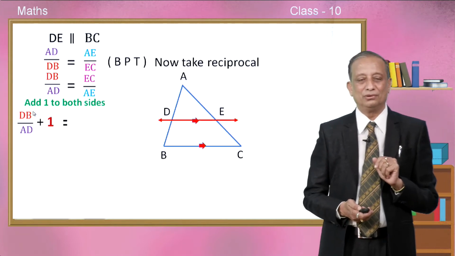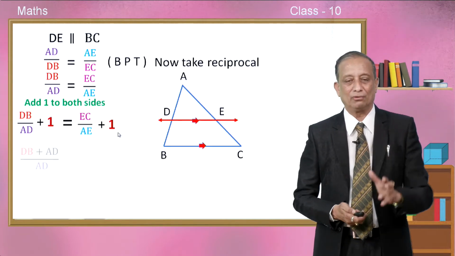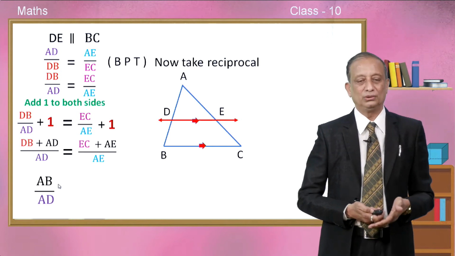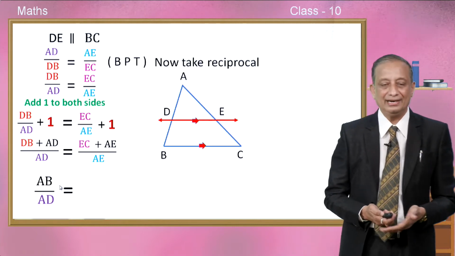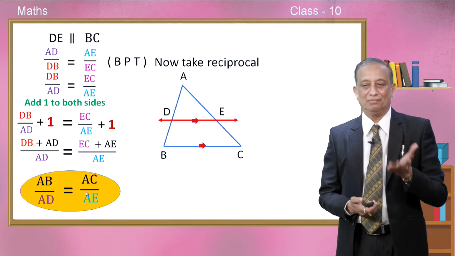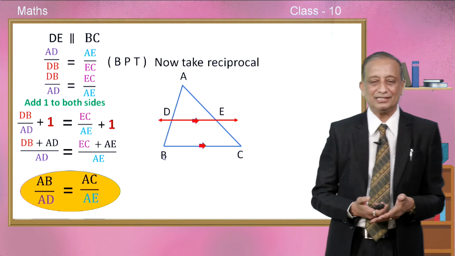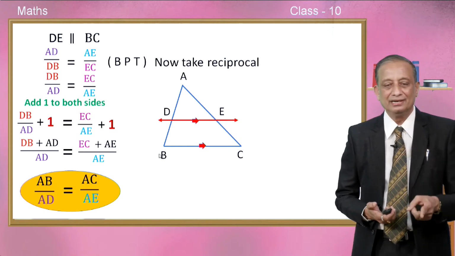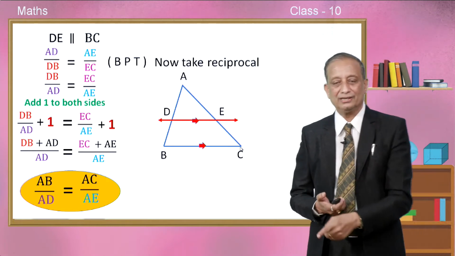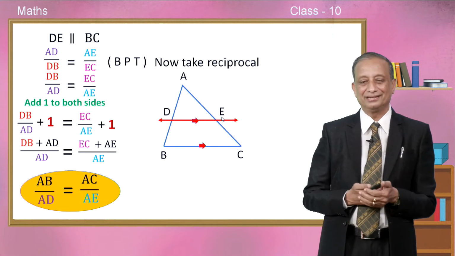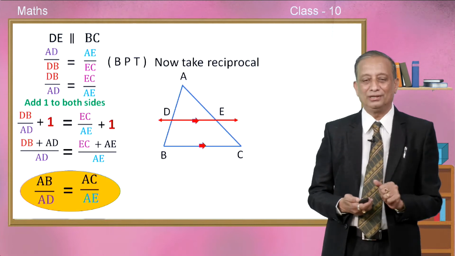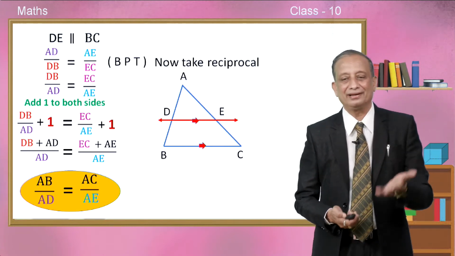So, add 1 to both sides. We are writing the number 1 on either side. Take LCM as usual. Recall the rule number 2. Add the numerator, and in both the cases you get another important result. Come on, look at the figure and try to understand this proportion. Look at the side AB divided by the segment AD is equal to the whole segment AC by AE, children. See, we took the reciprocal for BPT, then added 1 to both sides, simplified, and we got another important result.